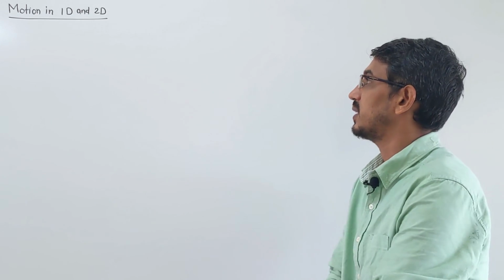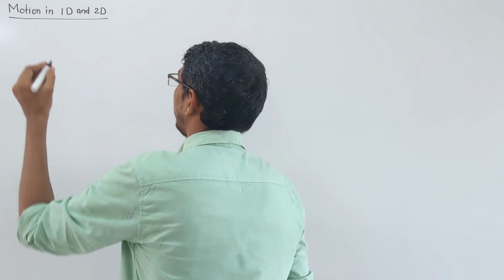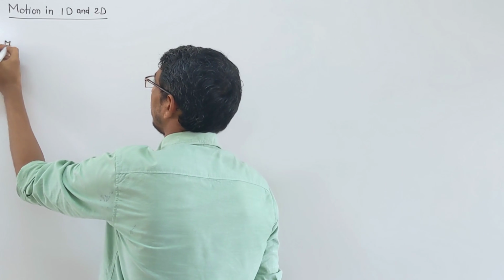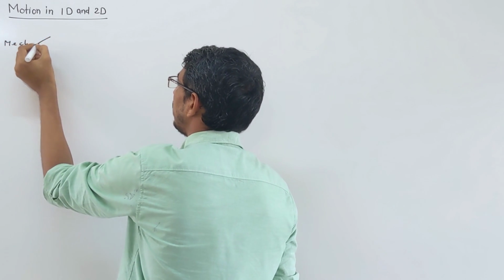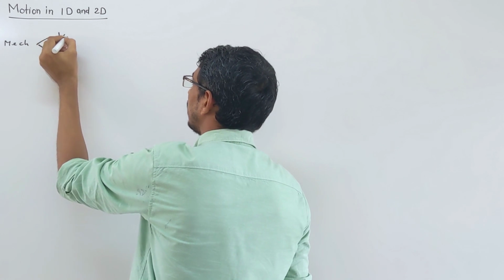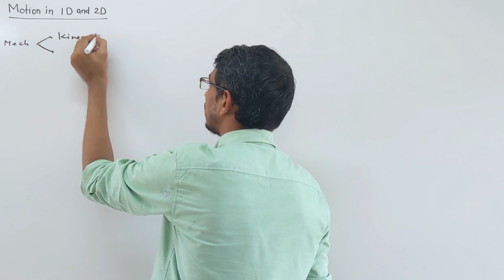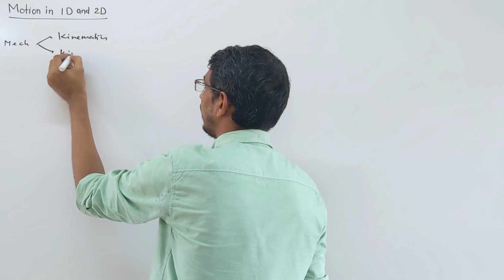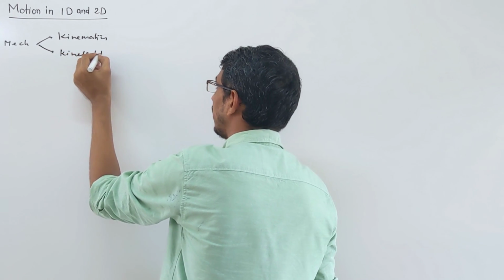Hello students, welcome back. So we are starting a new chapter, that's motion, okay? Motion in one dimension and two dimensions. So look here, when we learn mechanics, we divide mechanics into two parts. One is called kinematics, and one is called kinetics, or you can call it dynamics also.